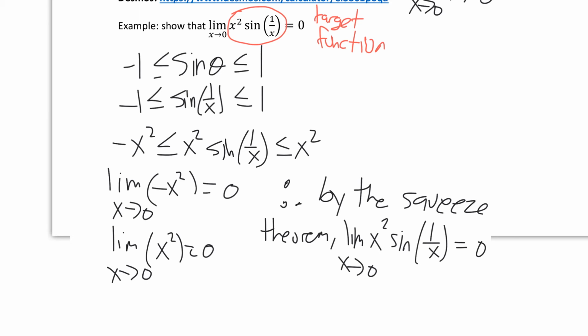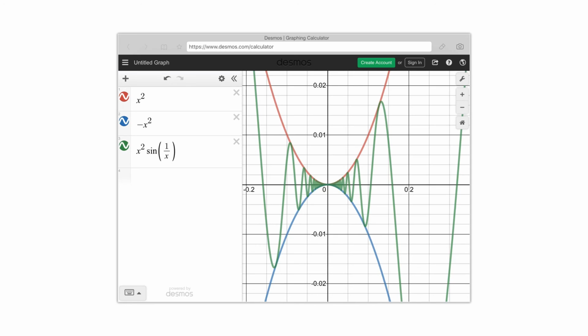What's actually interesting to note here is this algebra that we just showed is the exact same as the graph we had above. And I'll show you that on Desmos. So here you can see my parabola on top was actually x squared. The parabola on the bottom was negative x squared. And the crazy function in the middle was indeed x squared sine of 1 over x. So that crazy function, although you can't plug in 0 to it because you get a 1 over 0 and then you have an infinity and then you have a sine of infinity and none of that makes any sense, when you use the squeeze theorem, you realize that the top parabola squeezes it down to 0 and the bottom parabola also squeezes it to 0, which means that this thing can't escape and the limit as x approaches 0 must be equal to 0.